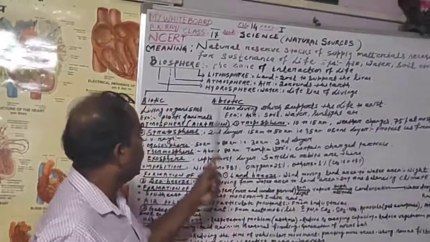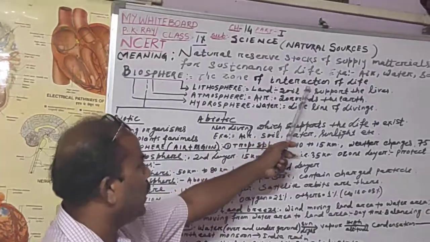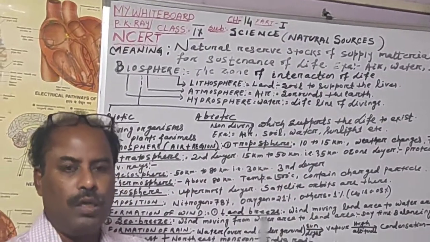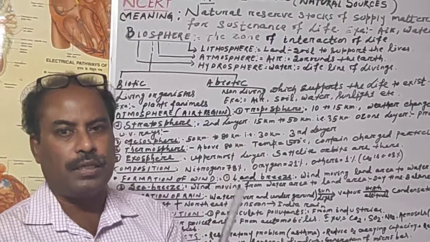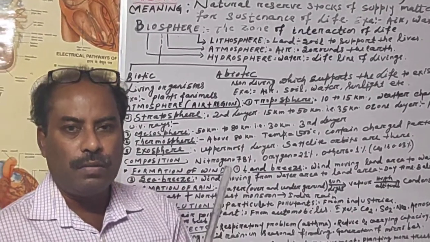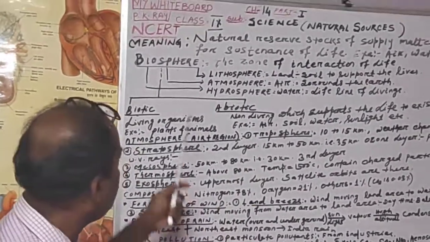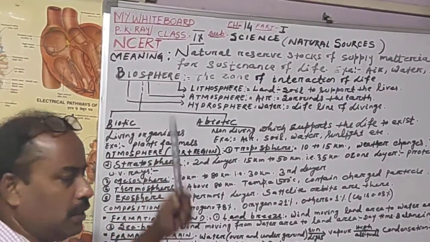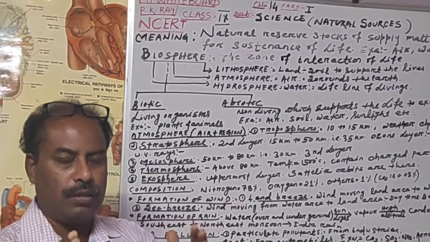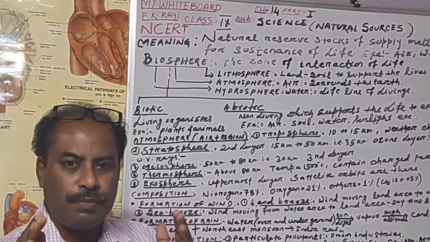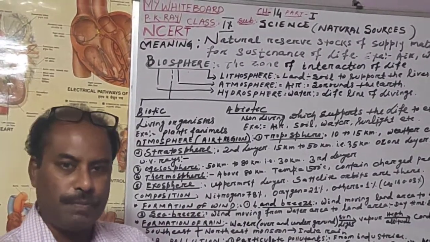So let us see. Biosphere, the zone of interaction of life, the zone, the area where the life is possible, life exists, that is called the biosphere. And biosphere consists of three parts. All the biosphere consists of three spheres where life is possible also.